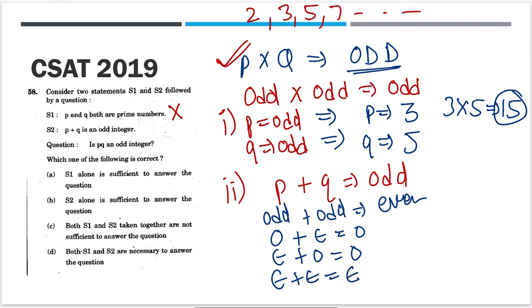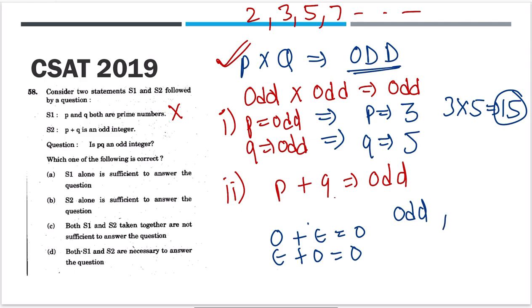Just write this down in your copy, that odd plus odd is even. Odd plus even is odd. Even plus odd is odd. But even plus even is even. Right? Now, P plus Q is odd. Which values are possible? These two. Means one number has to be odd, and the other number has to be even.